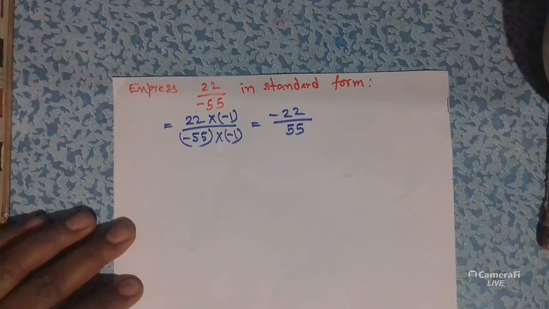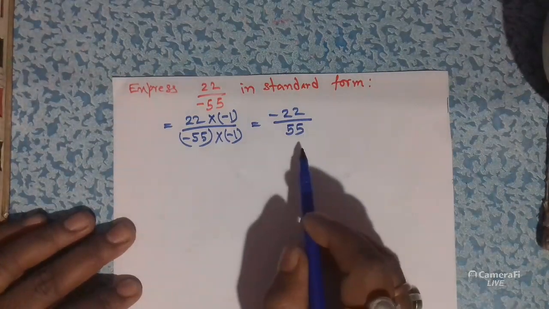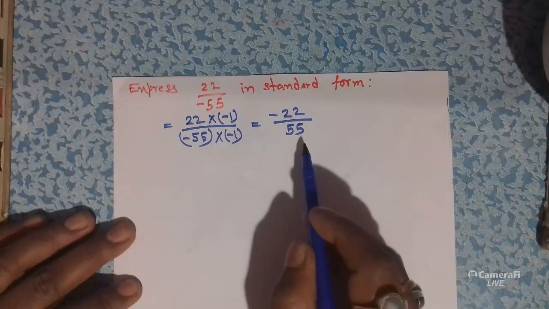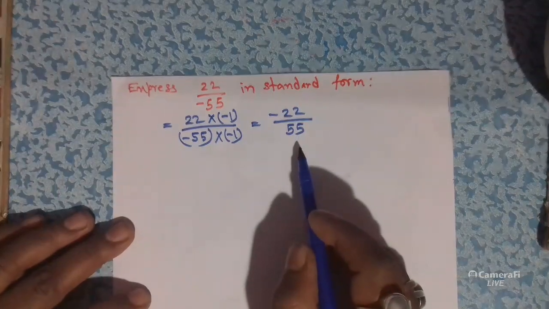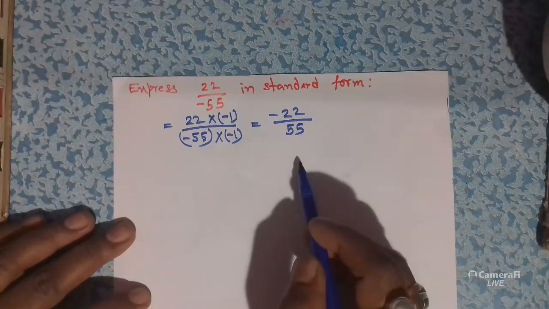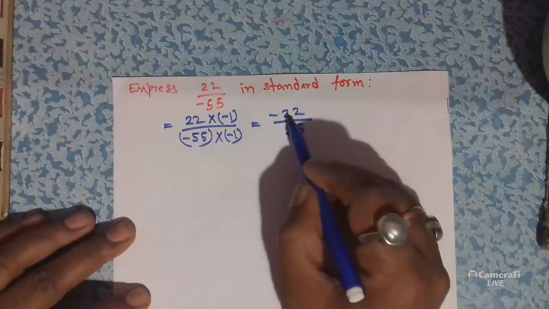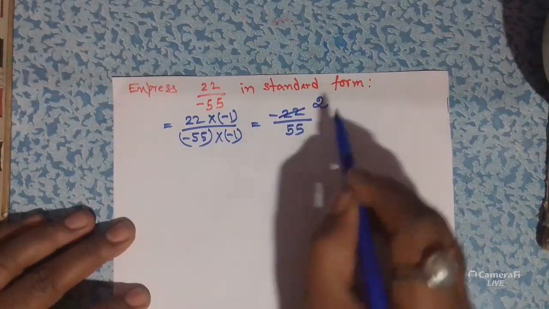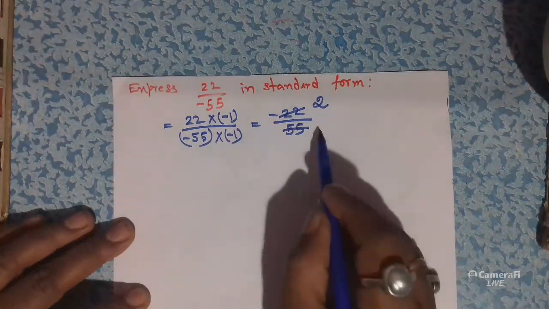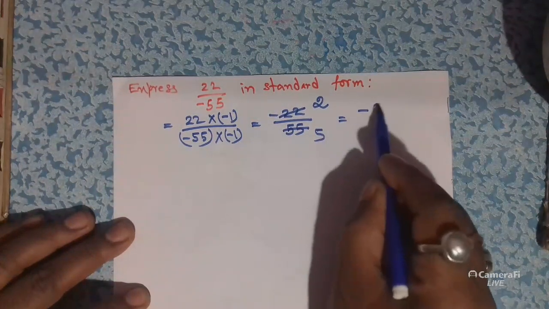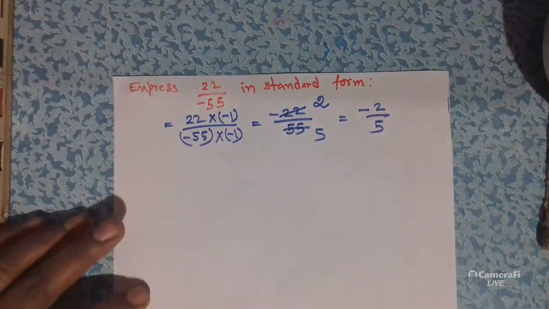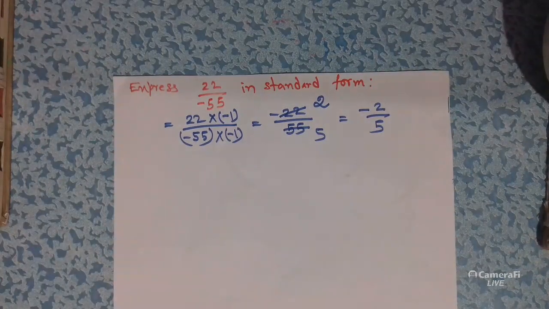Now the denominator is positive, but 22 and 55 have a common divisor, that is 11. So we divide both the numerator and denominator by 11. So minus 22 divided by 11 is minus 2, and 55 divided by 11 is 5. Now minus 2 by 5 is the standard form of the rational number. I hope you understand.